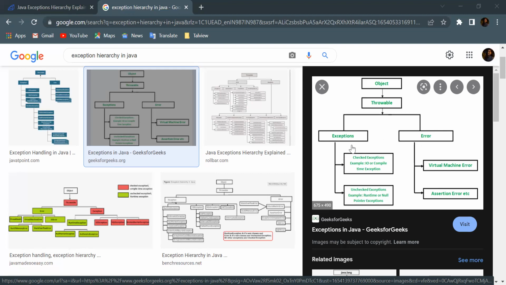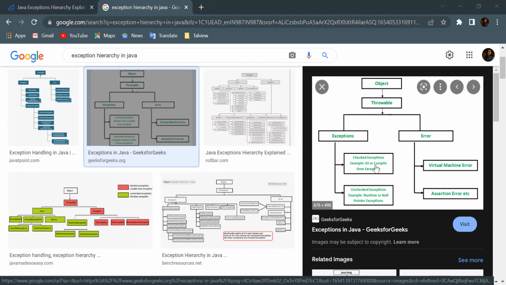Now coming to the different types of exceptions. These are checked exception and unchecked exception. One thing we are very clear on now is that exceptions mostly happen at runtime, right? Yes. But there are some exceptions that happen at compile time also.